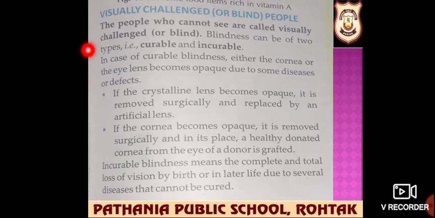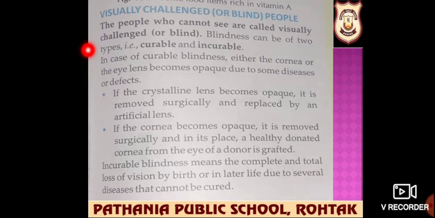Now we will see visually challenged people. Visually challenged means जिनको दिखाई नहीं देता. The people who cannot see are called visually challenged. There are two types of blindness. One is curable and another one is incurable.